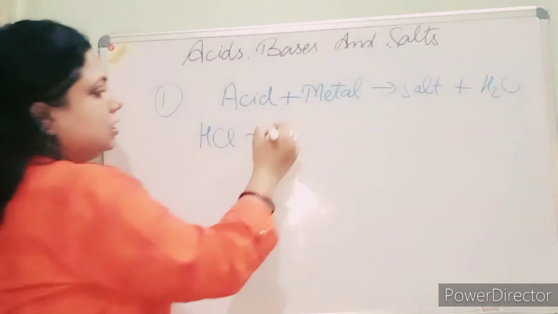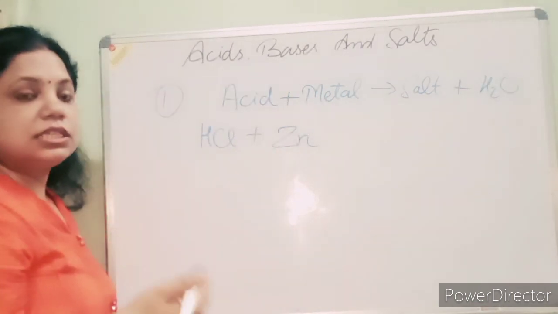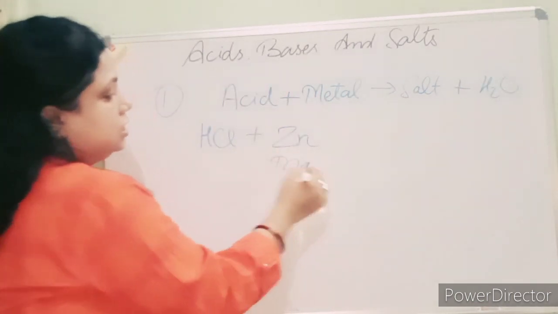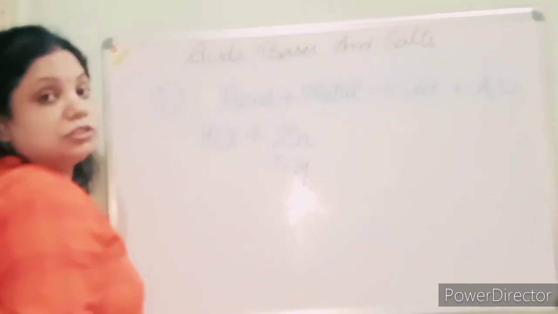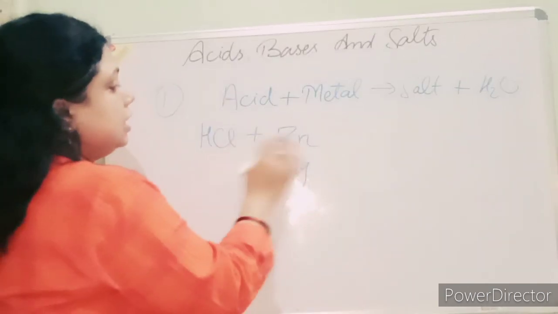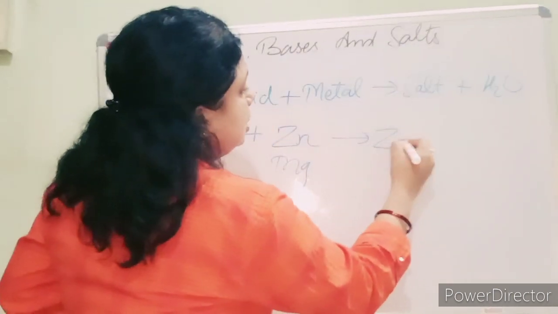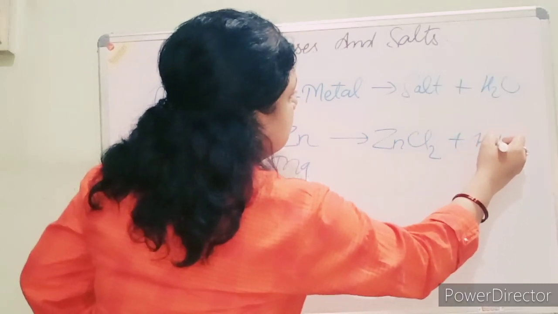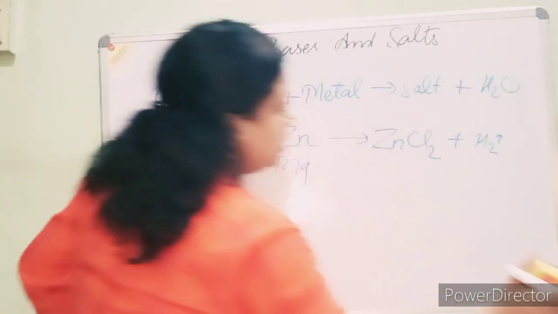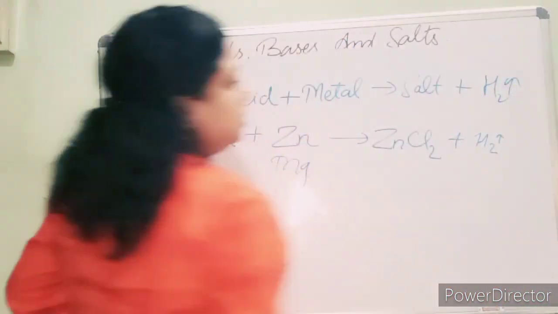It reacts with a metal, which is Zn. In the place of Zn you can say magnesium, sodium, or calcium. These are also metals. Fine. So the acid reacts with the metal and it forms ZnCl2 plus hydrogen gas. Sorry, it will not be water, it is hydrogen gas. Clear?